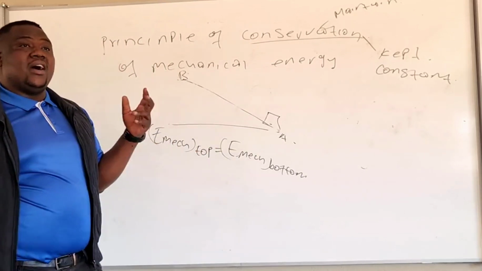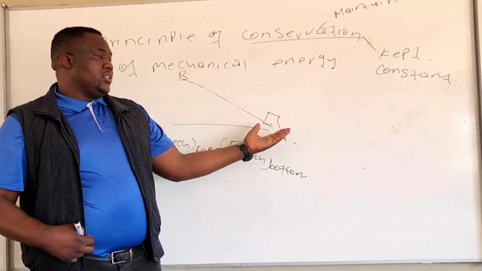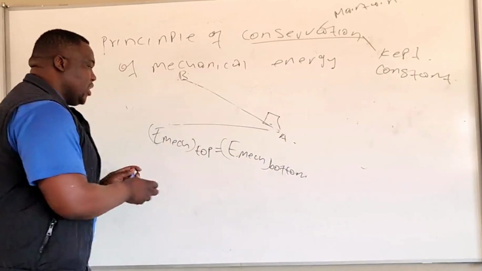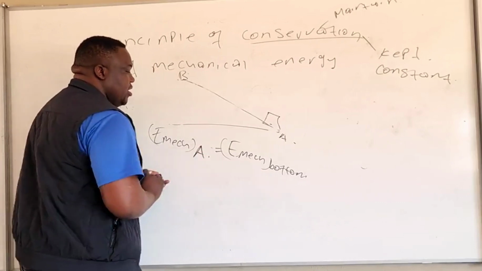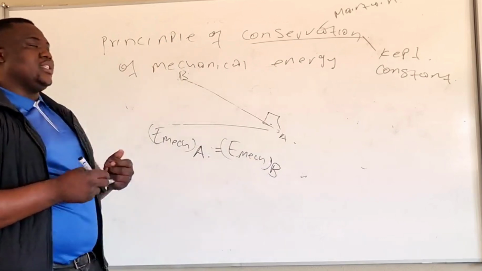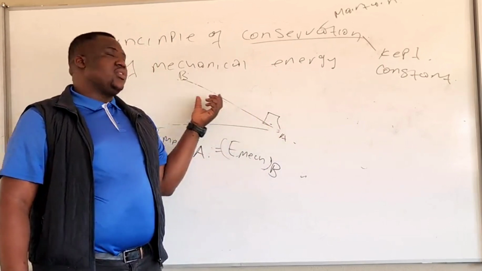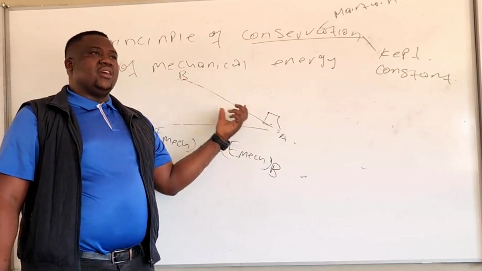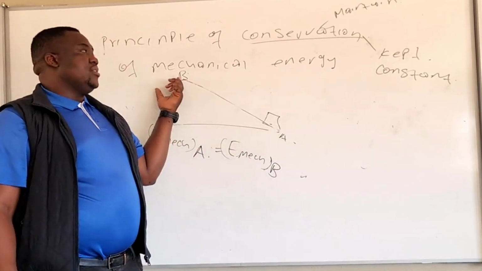So when we say conservation of mechanical energy, if an object is moving from A to B, we can write mechanical energy at A is equal to mechanical energy at B. It means that the kinetic energy and the gravitational potential energy at A is equal to the kinetic energy and the gravitational potential energy at B. That is the conservation of mechanical energy.